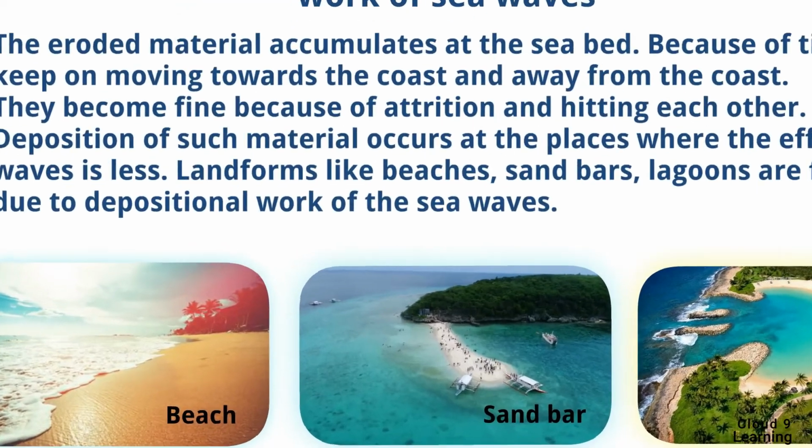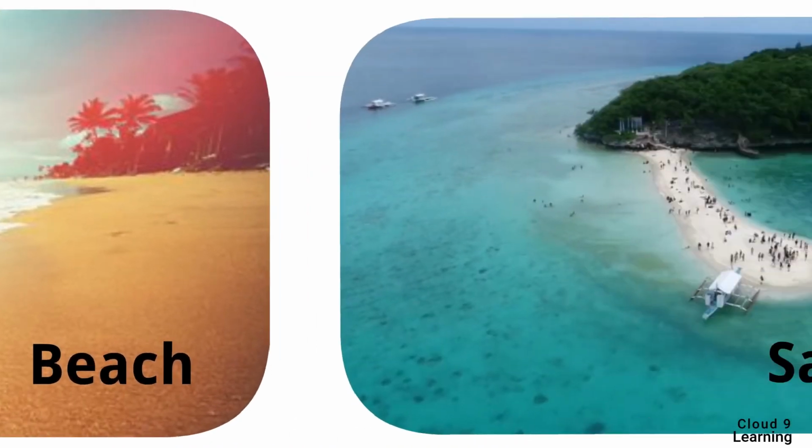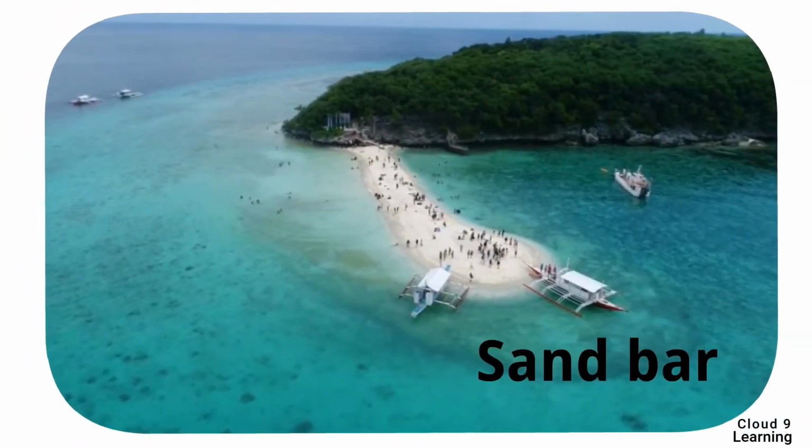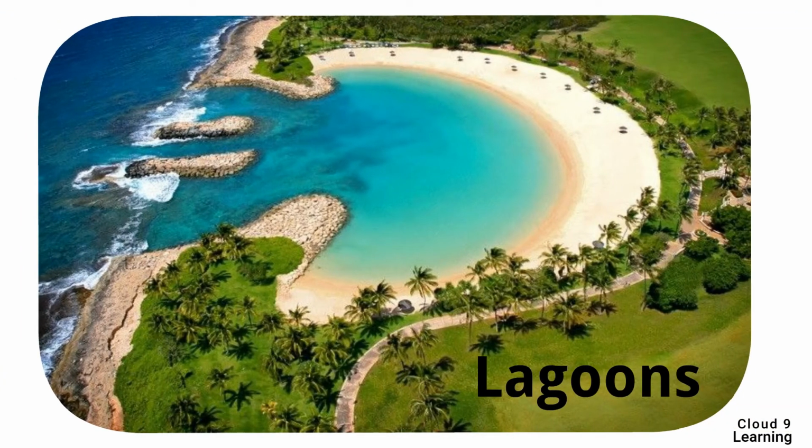The first image is of a beach. A beach is a landform alongside a body of water which consists of loose particles. It is formed when waves deposit sand and gravels along the shoreline. The second image is of a sandbar. It is an area of sand, gravels or fine sediments that sits above the water. The third image is of a lagoon. It is a shallow body of water separated from a larger body of water by barrier islands or reefs.